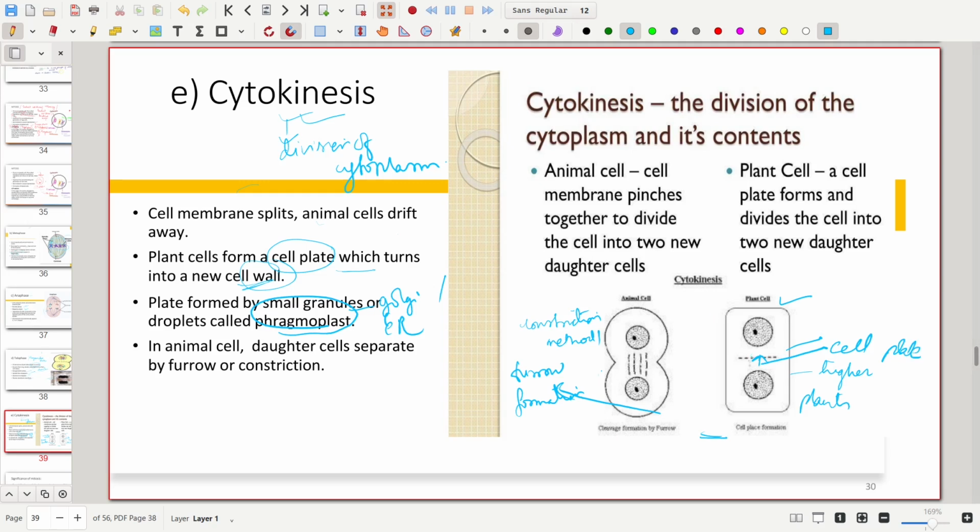So these are all the phragmoplasts which have been released by the Golgi bodies or the endoplasmic reticulum, and later it forms the cell plate, also called the middle lamella.